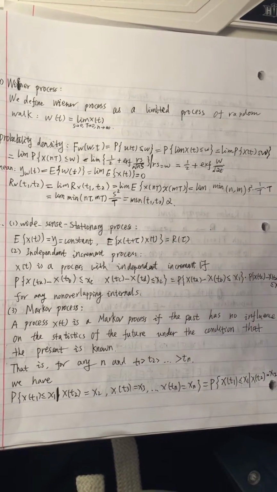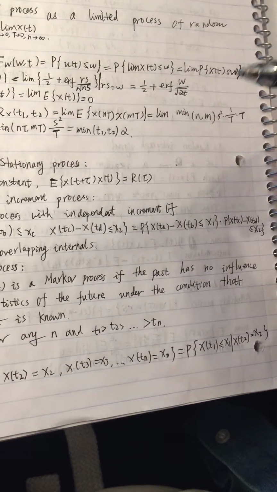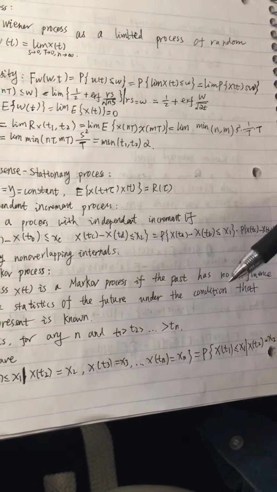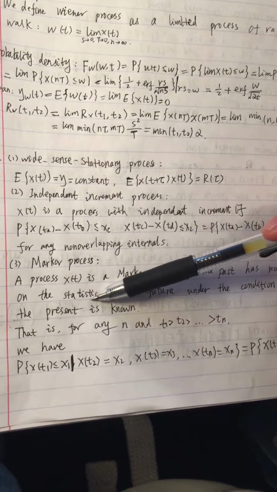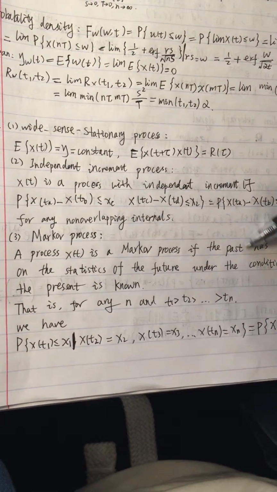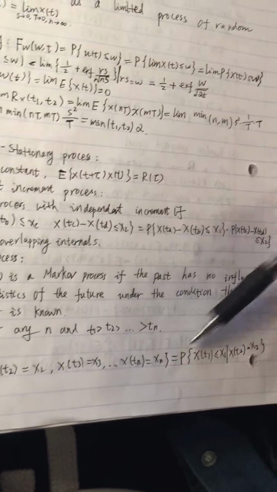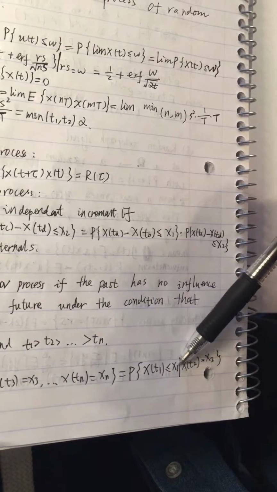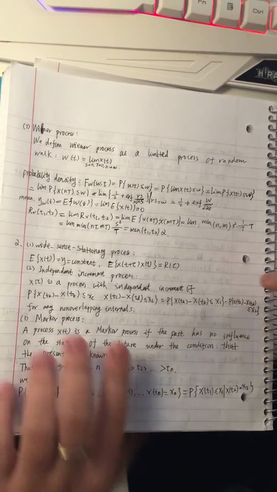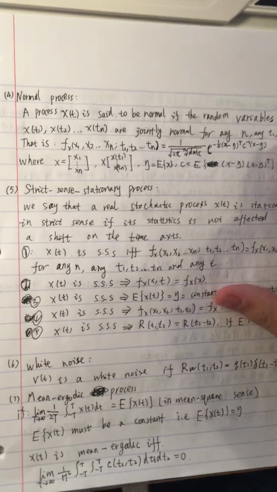So the third one, the Markov process. A process X(t) is a Markov process if the past has no influence on the statistics of the future under the condition that the present is known. That is a Markov process. That is, for any n and t1 more than t2 more than tn, we have P of this one equal to X(t) and X(t3) equal to t3, and that is equal to P of X(t1) less than or equal to x1, and the conditional probability of X(t2) is equal to X(t2).